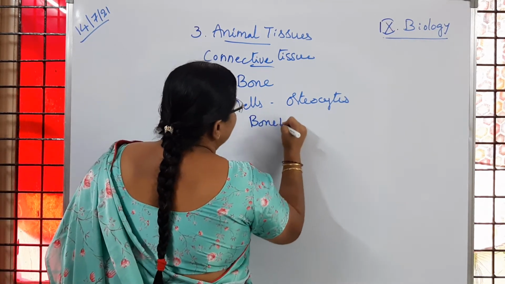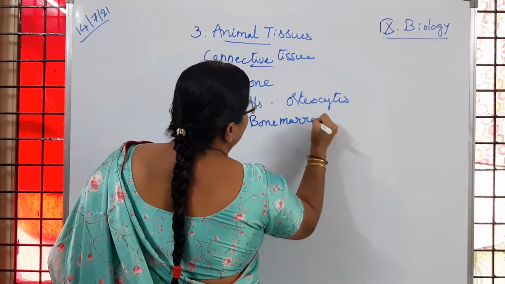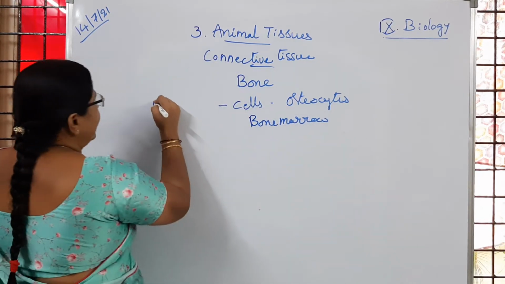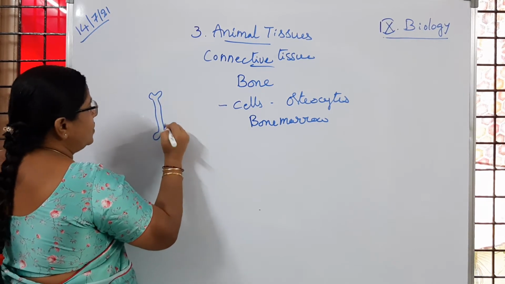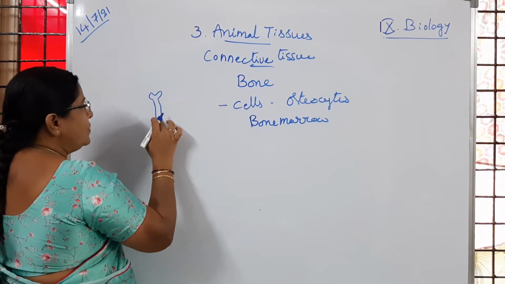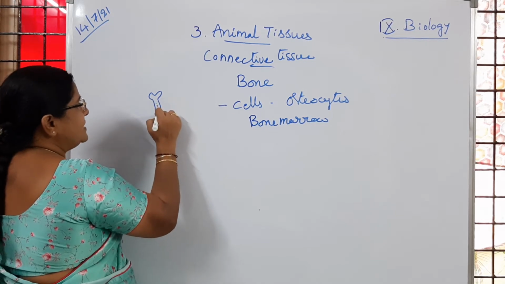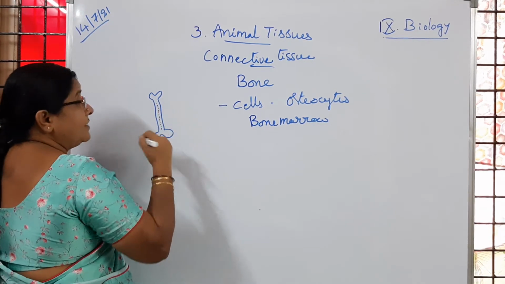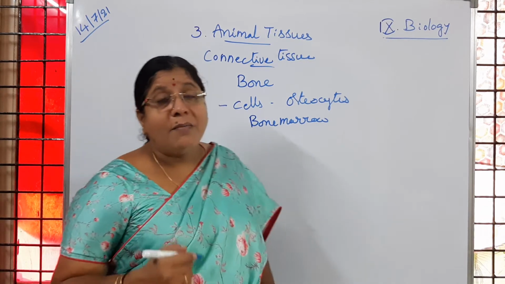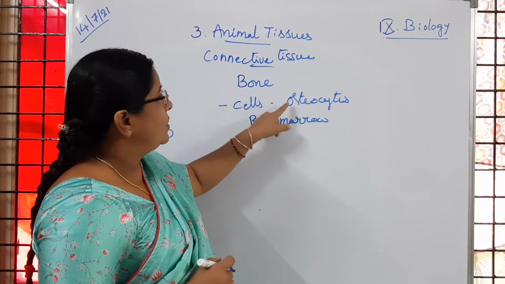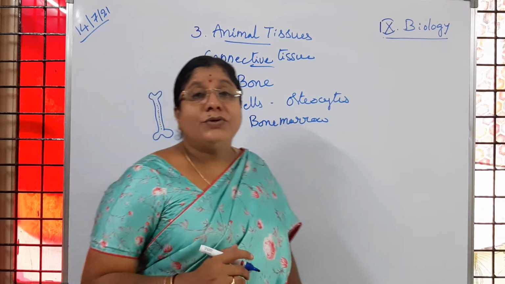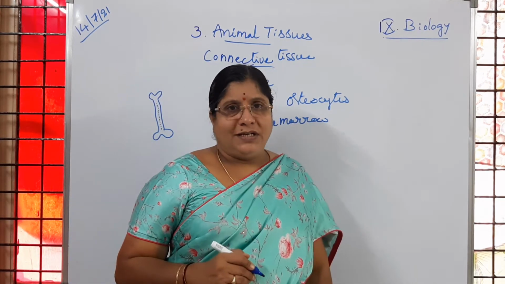If we observe any bone, you can see a hollow lumen-like structure. Inside that you can see the cells which are arranged. That one we call the bone marrow. So from this bone marrow, the cells of bone, which we call osteocytes, are going to be produced. Is it clear to children?